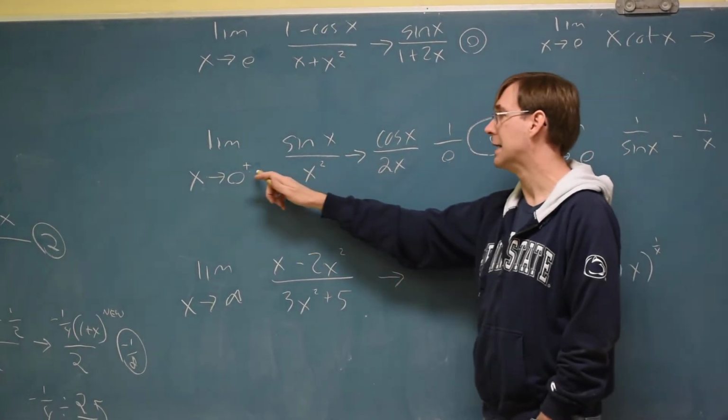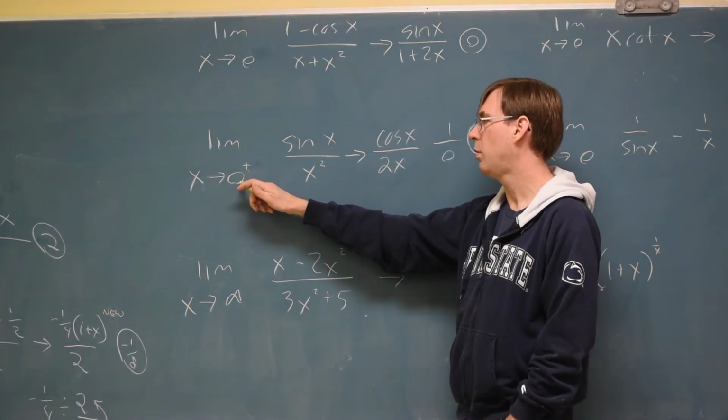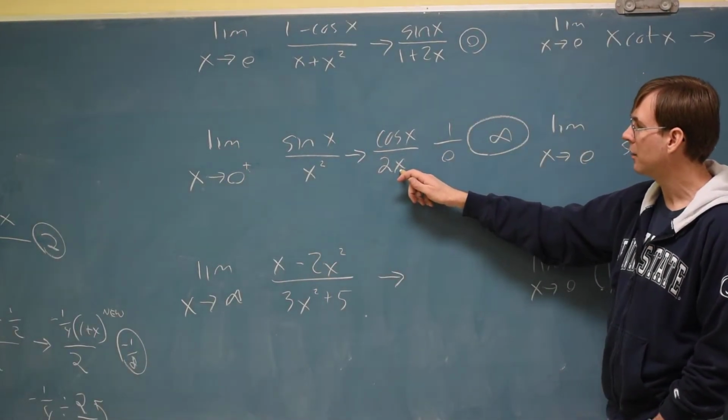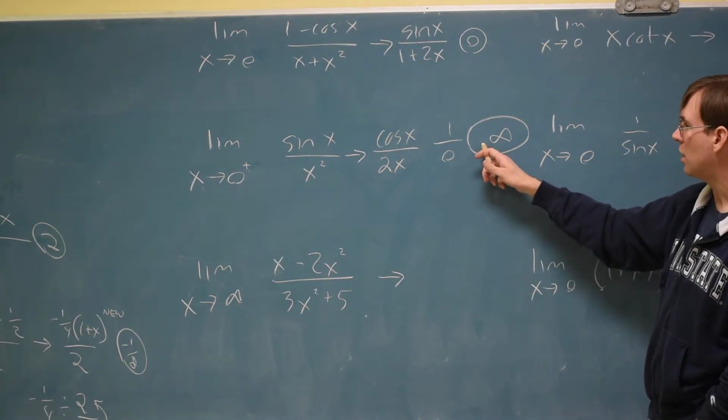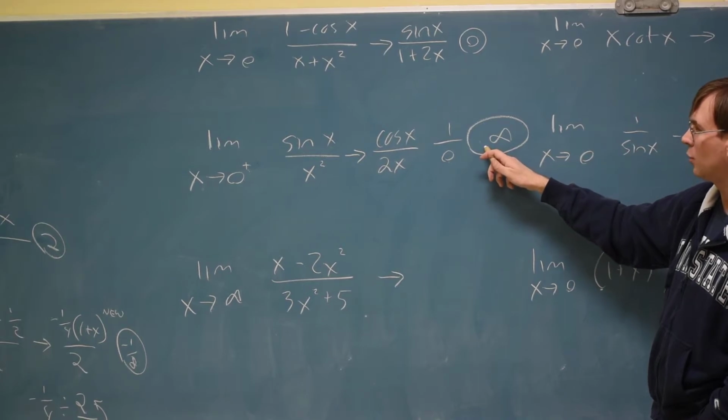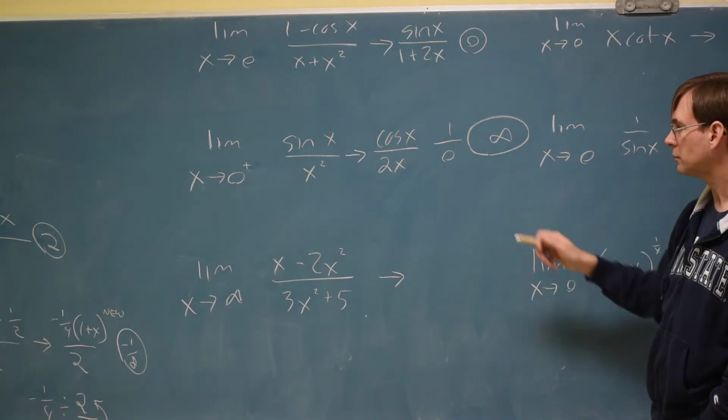And in this case, I did need that little plus there. The little plus means we're a little more than 0, which means that this would be a little bit positive, and this would be positive infinity. Without that little plus sign, we couldn't decide on that, and we'd have had to say no answer on that.